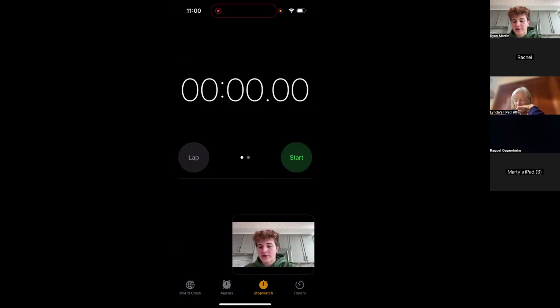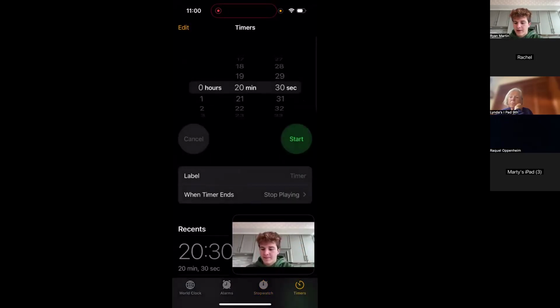And then the last section of the clock app is timers. So in the bottom right below me, as you can see, we have timers right here. We're going to want to select that. And we can set timers for however long we want. So let's say I was baking in the kitchen and I was making cookies and the cookies said that they had to be in the oven for 11 minutes.